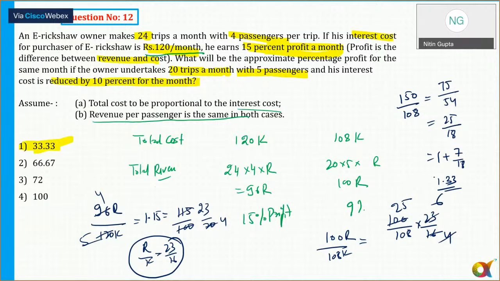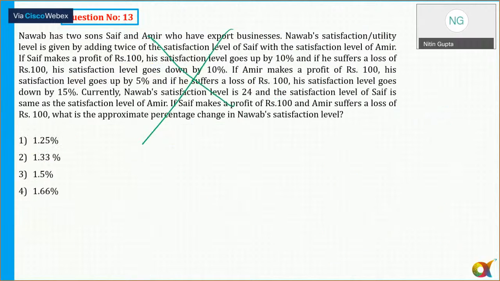Can I move to the next question? Lengthy question, time consuming. Question 30. The moment you see this, you can easily say there are a lot of data points given, it's going to be very, very time consuming. Let's see here.